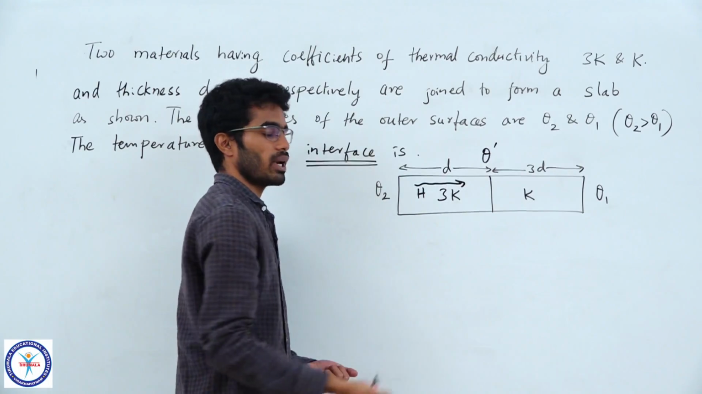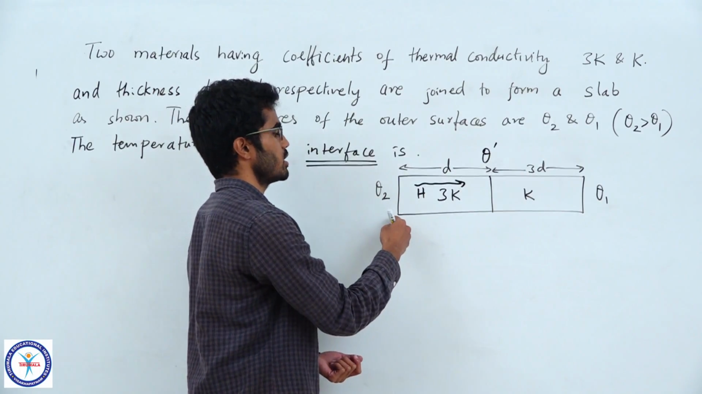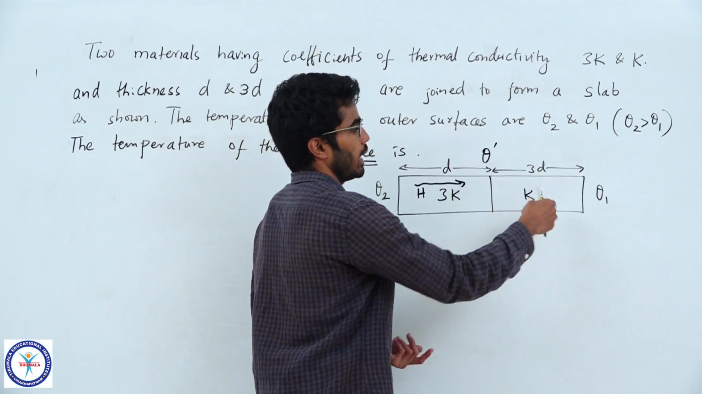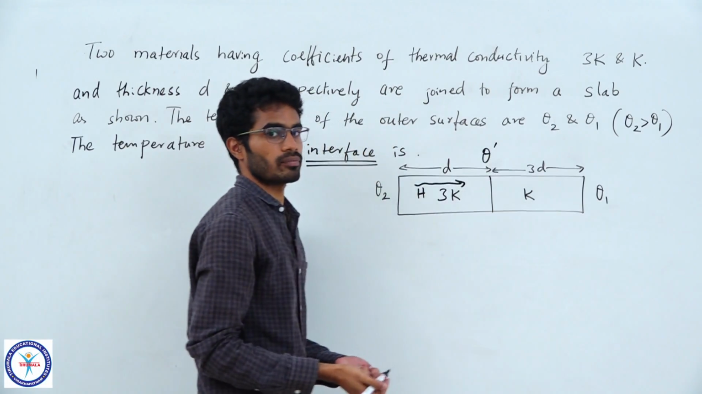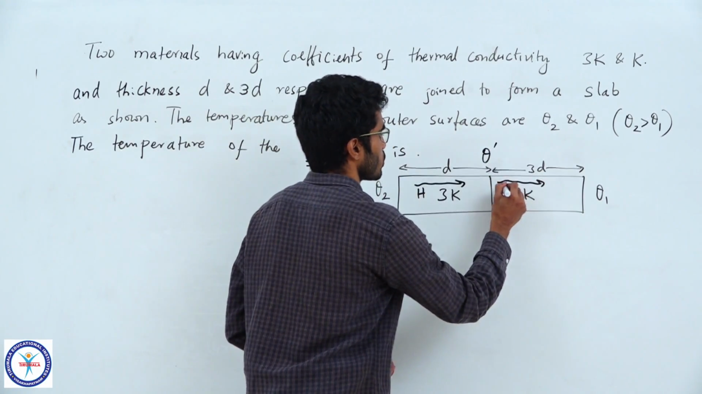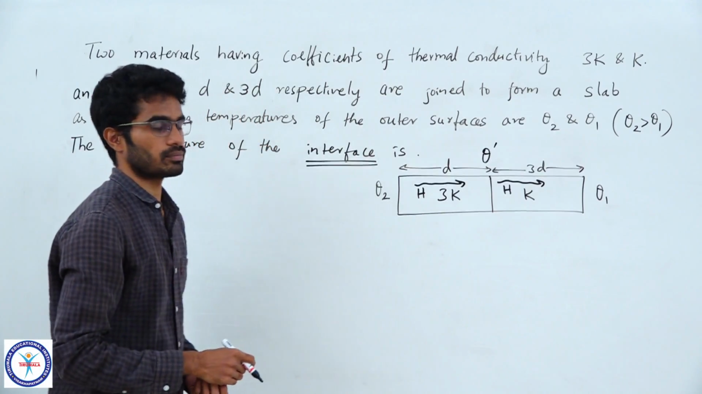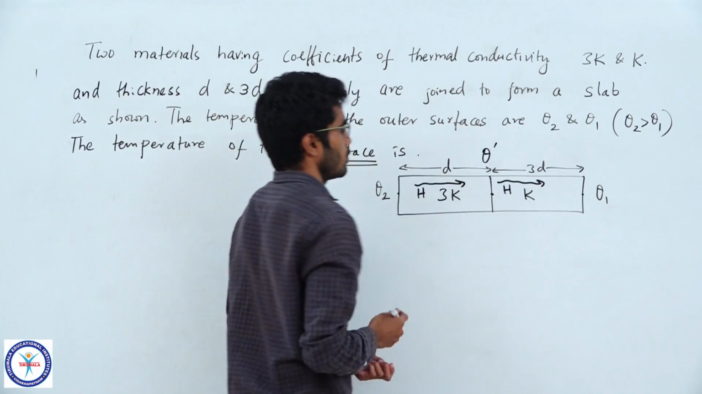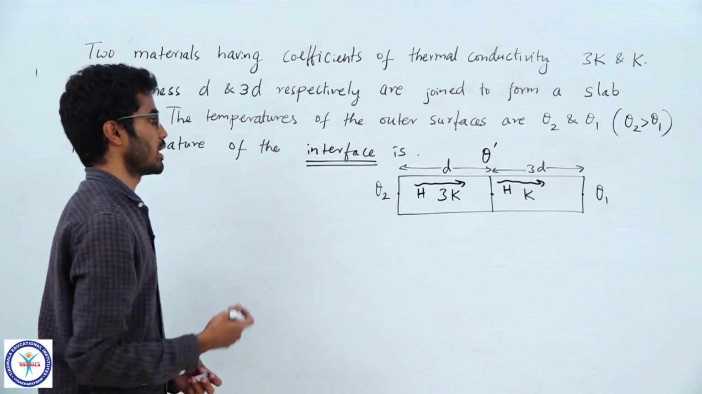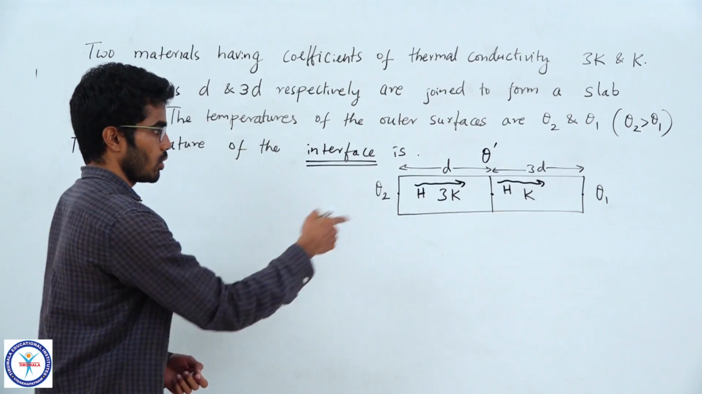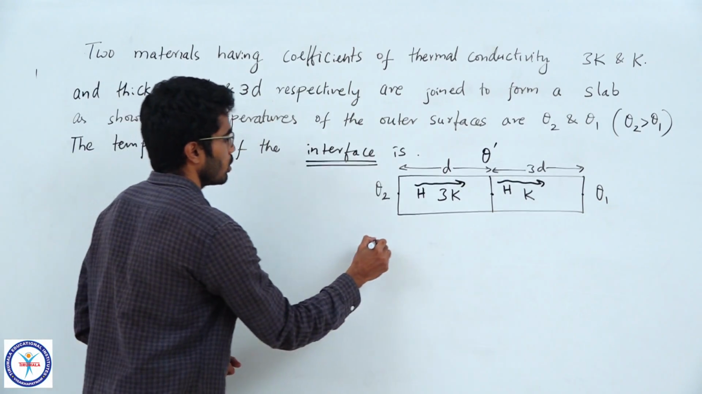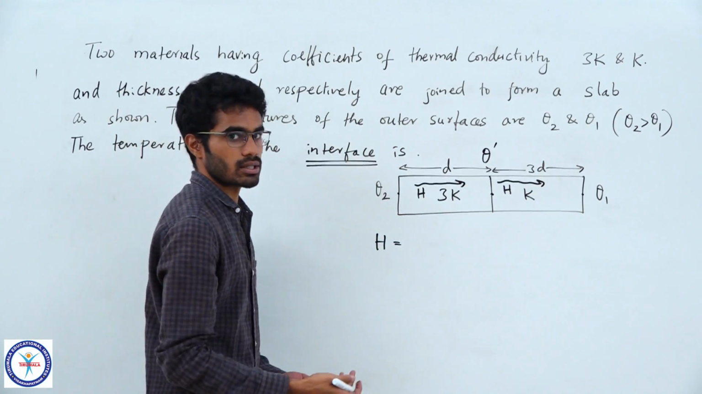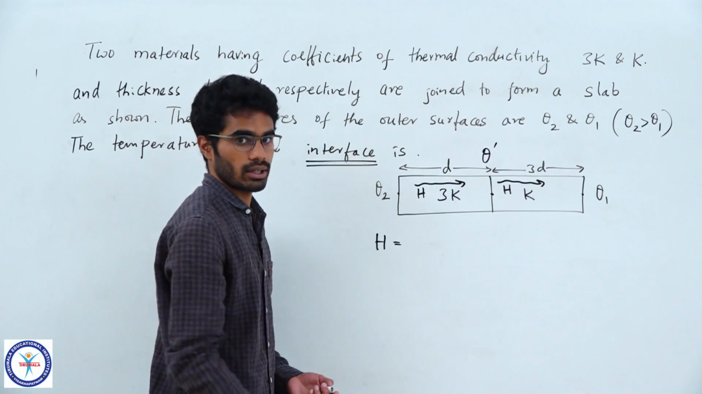Now, are they in series or parallel? They are in series, because whatever energy is flowing in this conductor will also flow through this conductor too, and then it will go to the other side. So, the same heat flows here, so they are in series. Now, viewing this system as a system of resistances like we did in the earlier case, they are in series. Now, they have the same current H. How do you write current? It is temperature drop by resistance, just like potential drop by resistance.